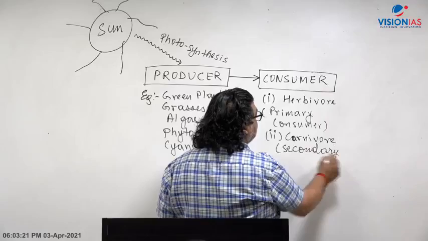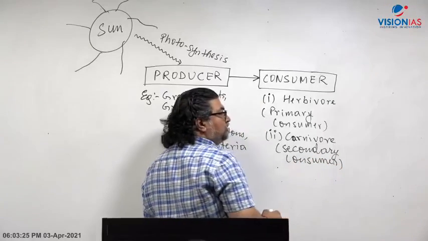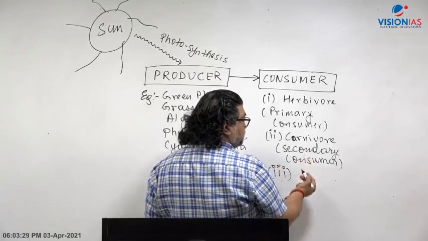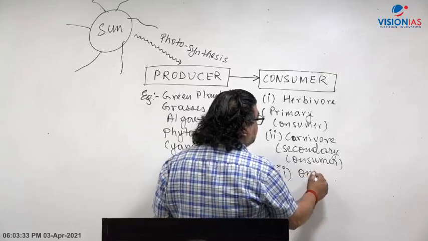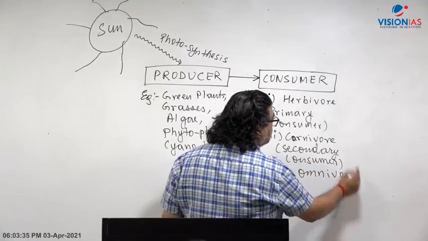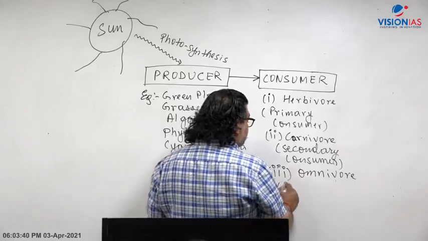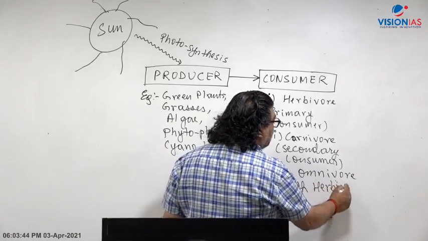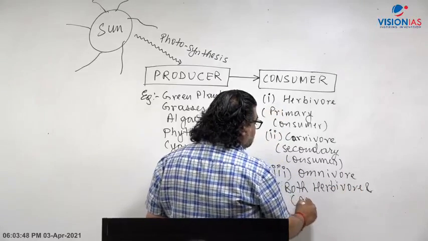You are all aware of this. Then sometimes you have top carnivores, tertiary, depending on the food chain. Then comes the omnivore, which is both herbivore and carnivore; it can feed on plants as well as animals.